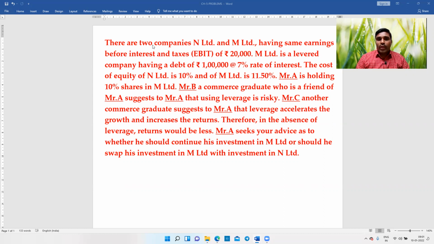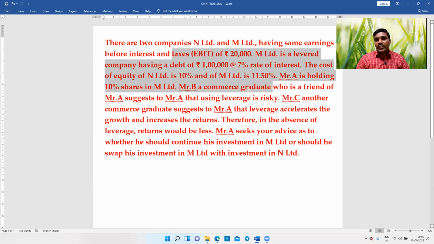There are two companies, N Limited and M Limited, having the same earnings before interest and tax of rupees 20,000. M Limited is a levered company having a debt of rupees 1 lakh at 7% rate of interest. The cost of equity of N Limited is 10% and of M Limited is 11.5%. Mr. A is holding 10% shares in M Limited.